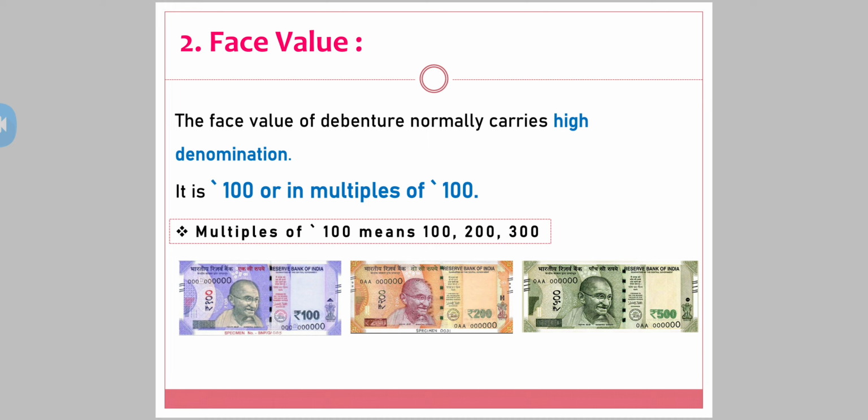Now what does multiples of 100 mean? It can be 100, 200, 300, 400, 500. This is multiples of 100. So the face value carries high denomination, that is, high value when compared to equity shares or preference shares. Your second feature is the face value. What is the face value? It is higher and in multiples of 100. So the second one is face value, the amount that is written on the debenture certificate.